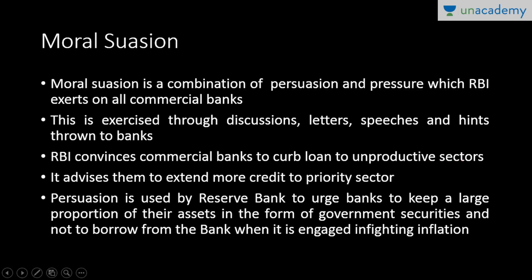They will give a hint, do not give loans to unproductive sectors, and they can also advise them to extend more credit to priority sectors where there is more and more need of credit.